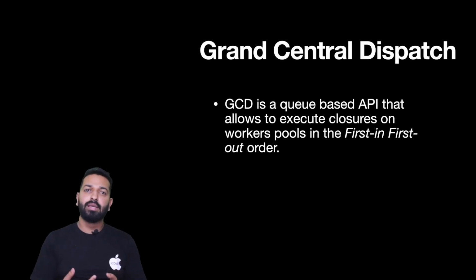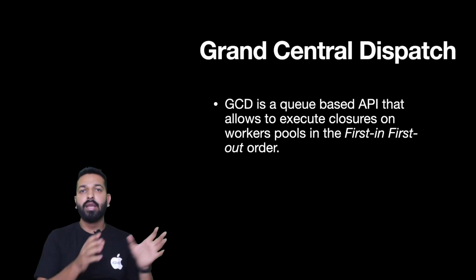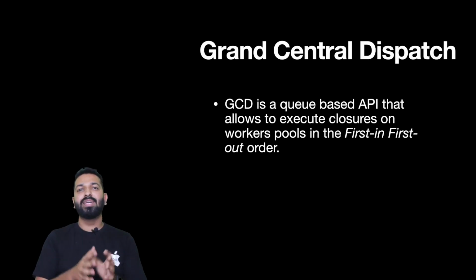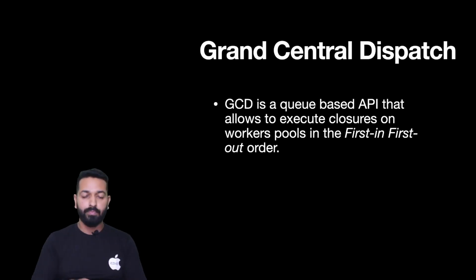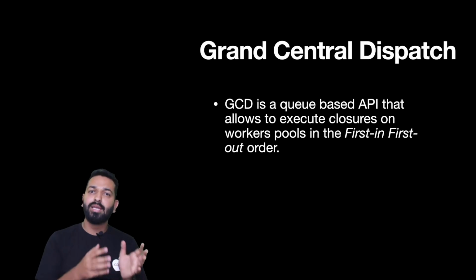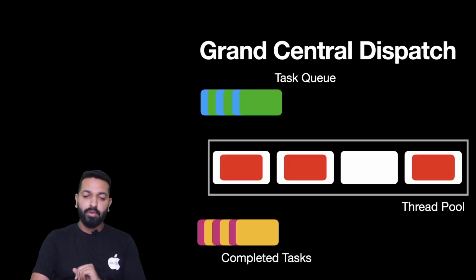We can submit the tasks, those tasks are submitted in a queue, and then GCD is basically an API which takes care of that queue, and our submitted tasks are processed in a first in first out order. Now execution is done by a workers pool. There's a pool of threads which actually executes the tasks. Let's have a look at it.